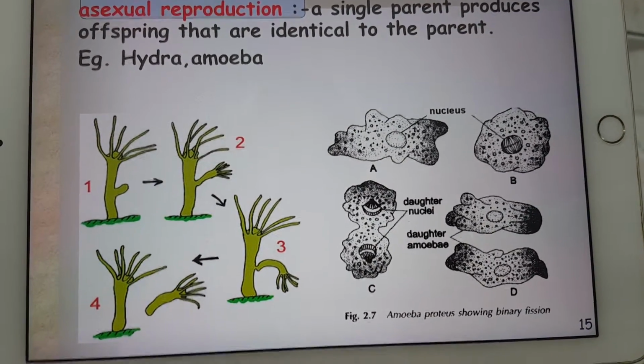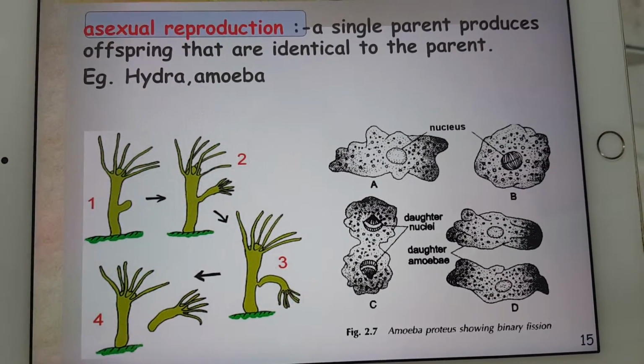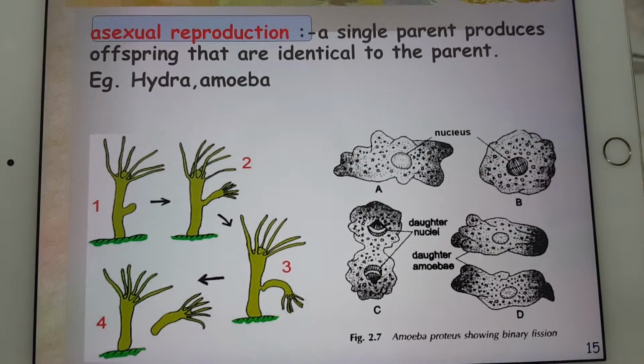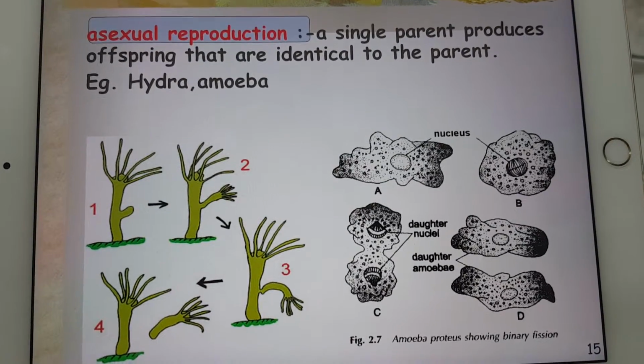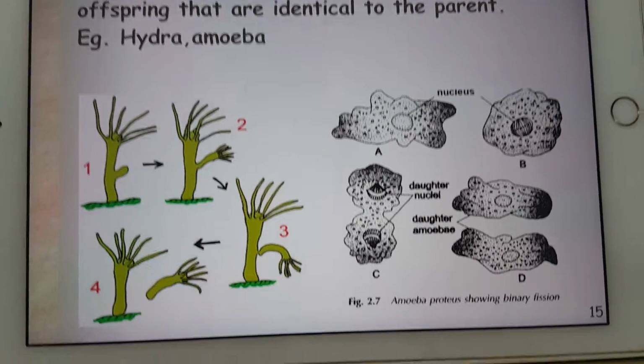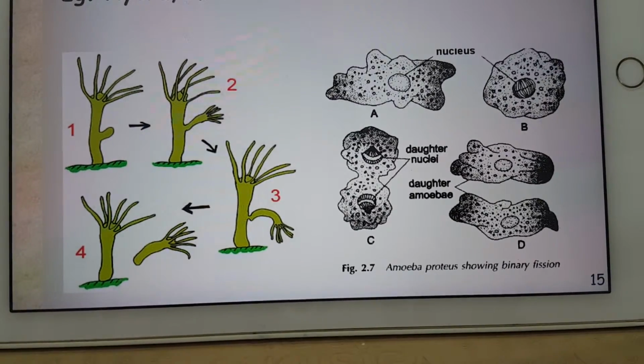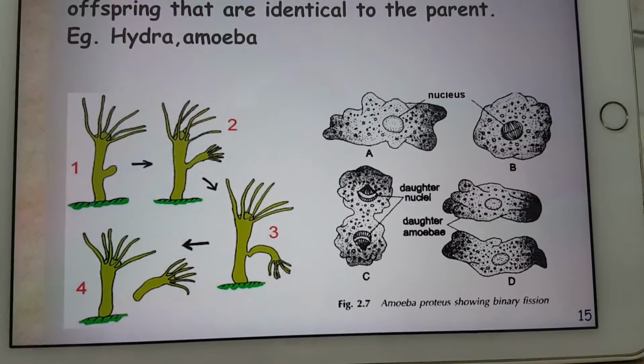Identical means that if there are two or more offspring, their physical and other characteristics are the same. Examples are Hydra, bacteria, and amoeba. That's all. It's so cool.